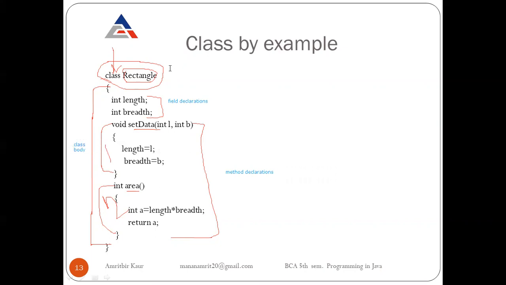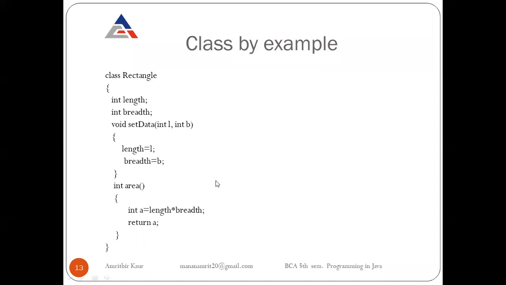So this part is our class header. Basically, when we want to create a class, firstly we write the class header and then we write the class body. Inside the class body there will be field declarations, method declarations, and there can be constructors as per our requirement. After studying the class definition, now we will study field declarations and method declarations.